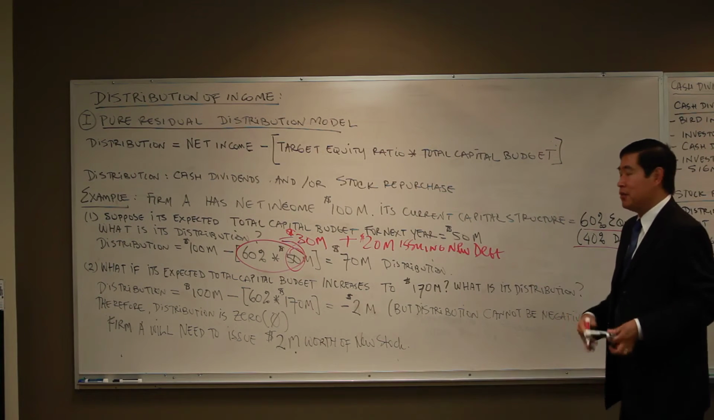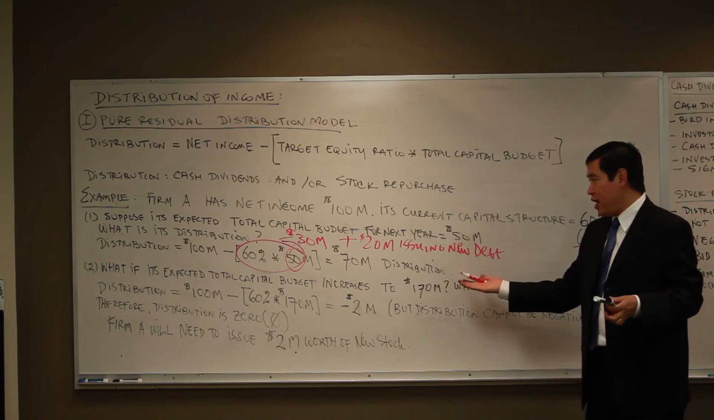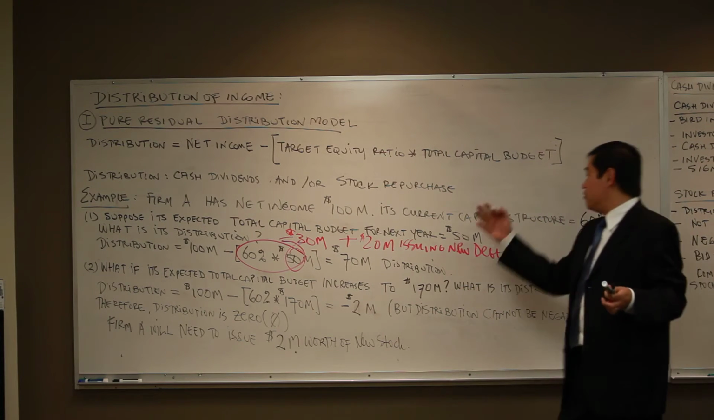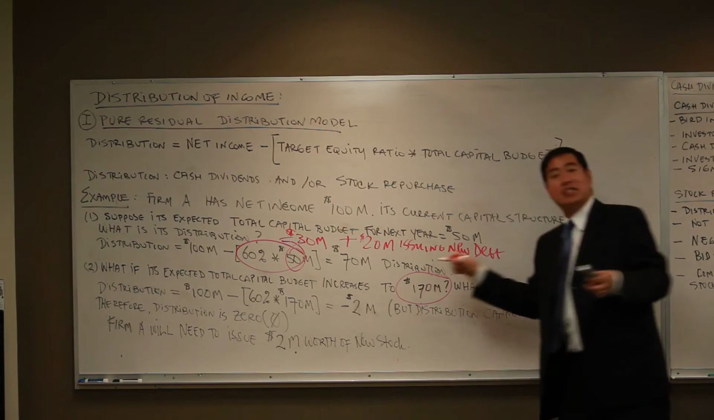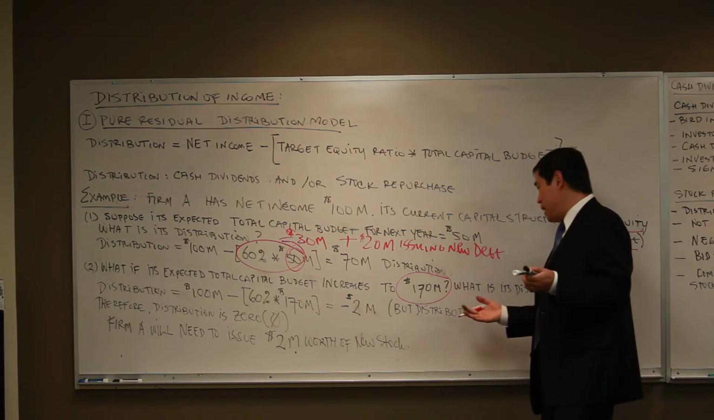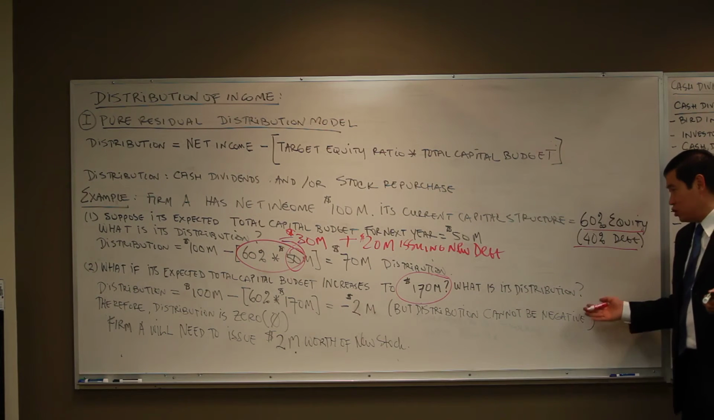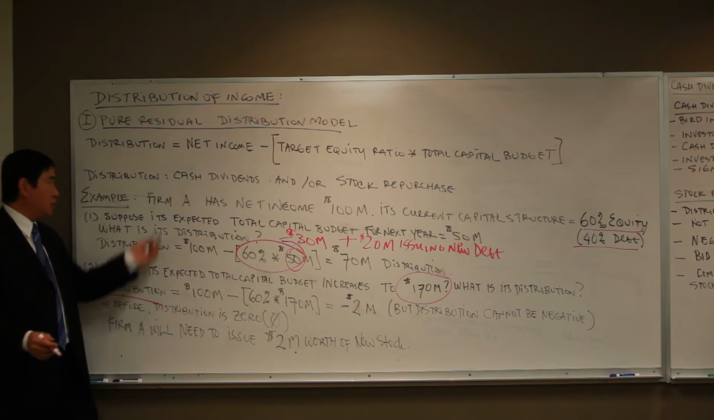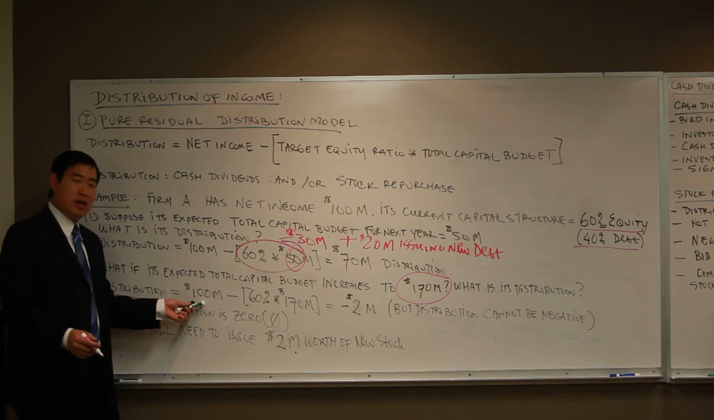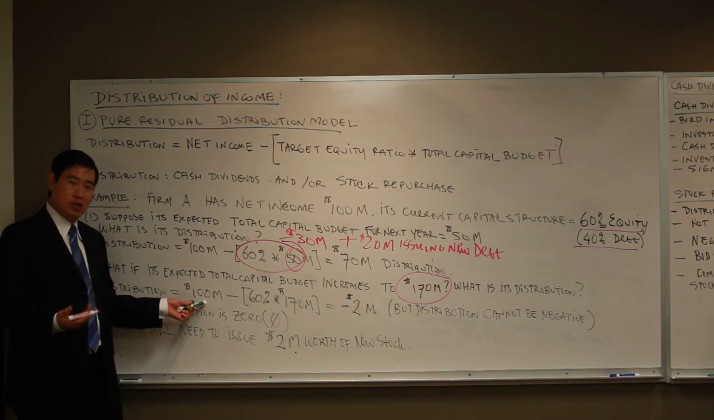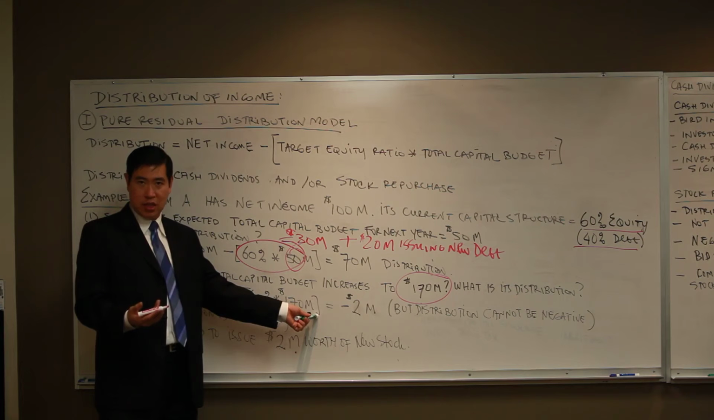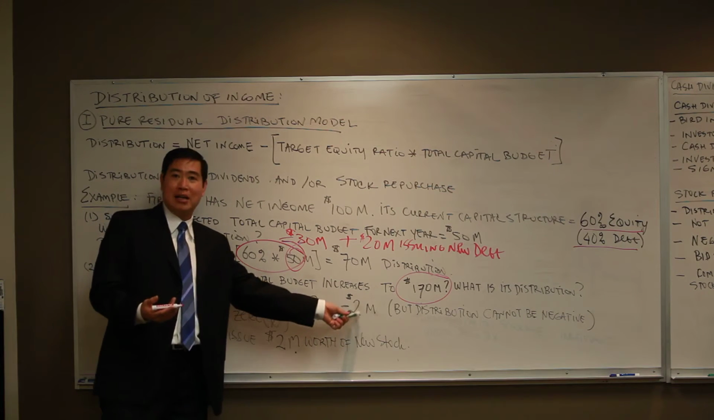Now, the tricky question is, what if this company suddenly has a total capital budget that is no longer $50 million, but instead you have $170 million of total capital budget? What is its distribution? So again, we're going to calculate the distribution based upon this pure residual distribution model, which is $100 million, the net income, which hasn't changed yet. In 2014, we still earn $100 million, minus 60% of $170 million. So that leaves us with minus $2 million.